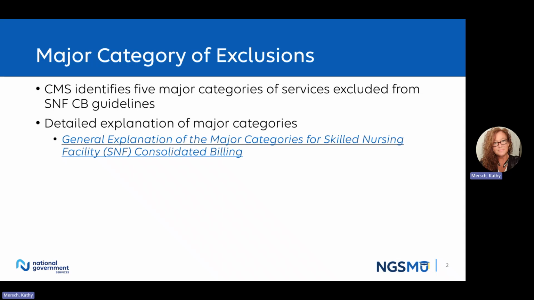I do want to mention how important it is for providers to understand the major categories for SNF consolidated billing. Some major categories exclude services by revenue code as well as bill types. Others by certain types, such as a beneficiary receiving services in a renal dialysis or a hospice facility. Other services are strictly driven by the HCPCS code being billed.